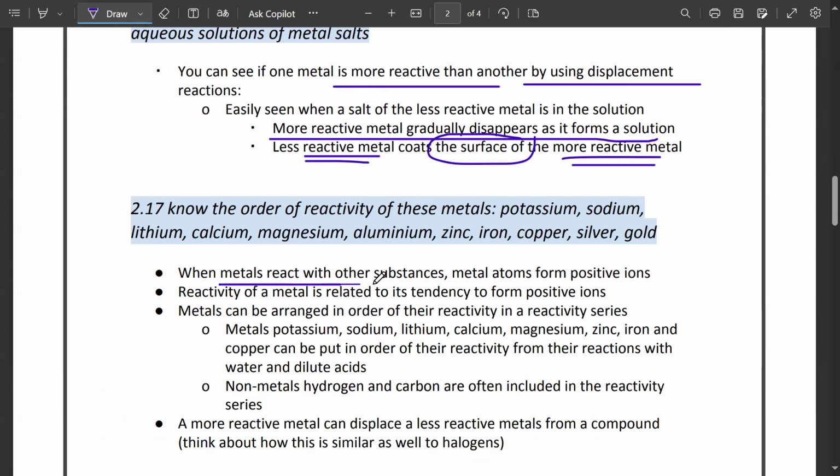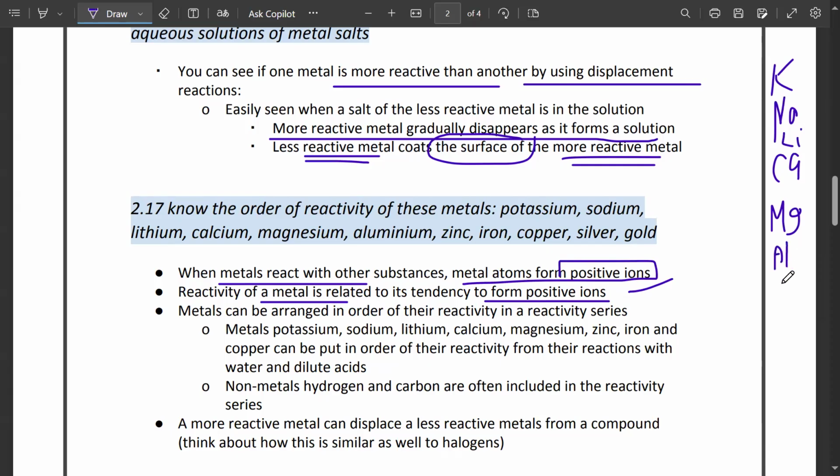So we know that when metals react with other substances, metal atoms form positive ions, and the reactivity of that metal is related to its tendency to form positive ions. Metals have a reactivity series, which you have to remember. Please send camels, monkeys, lions, camels, monkeys, and zebras in large, heavy cages. Got it?